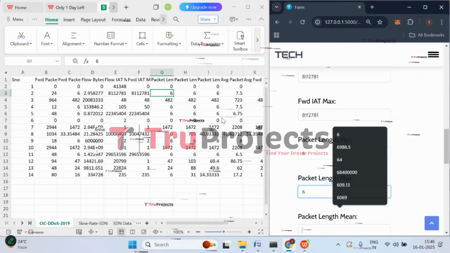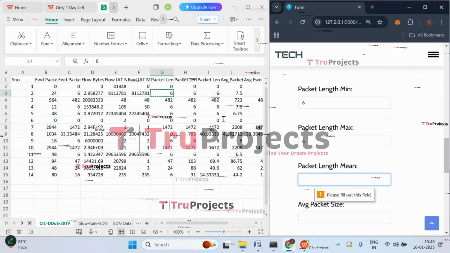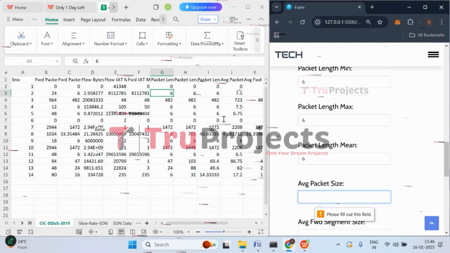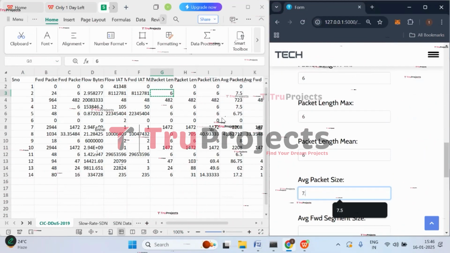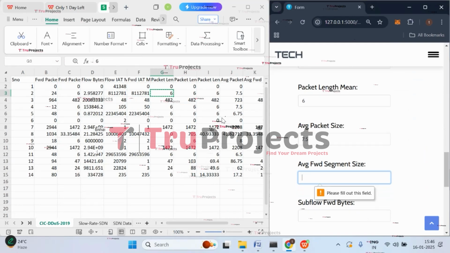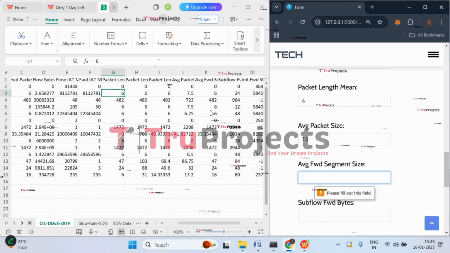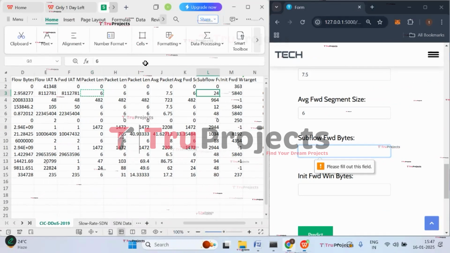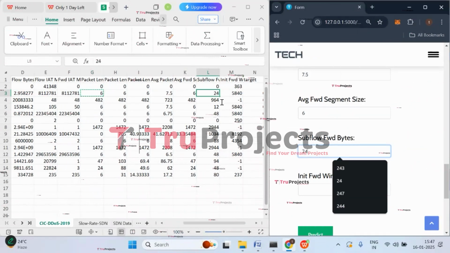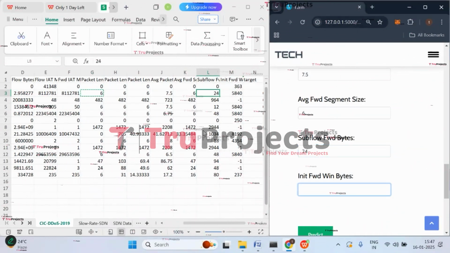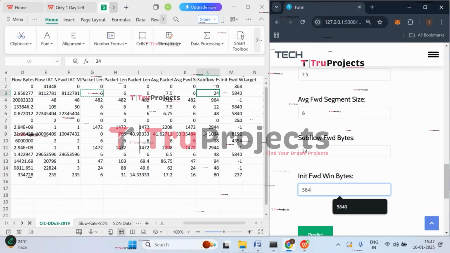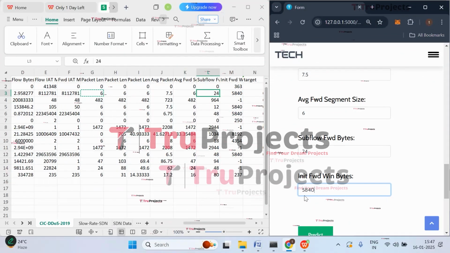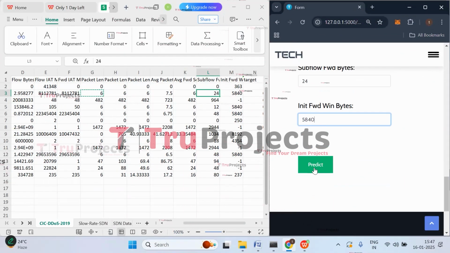Max is also 6. And packet length mean is also 6. Average packet size is 7.5. And we have average forward segment size, that is 6. Subflow forward bytes we have as 24. And we have initial forward bytes that are 5840.